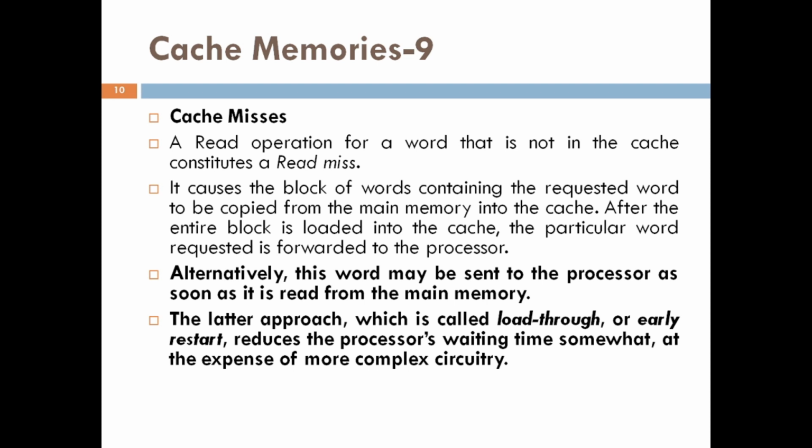Alternatively, this word may be sent to the processor as soon as it is read from the main memory. The latter approach, known as load-through or early restart, reduces the processor waiting period somewhat, but at the expense of a more complex circuit.